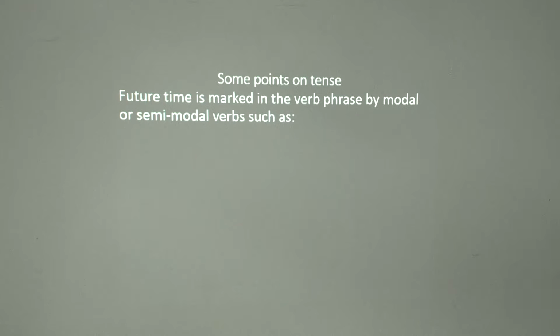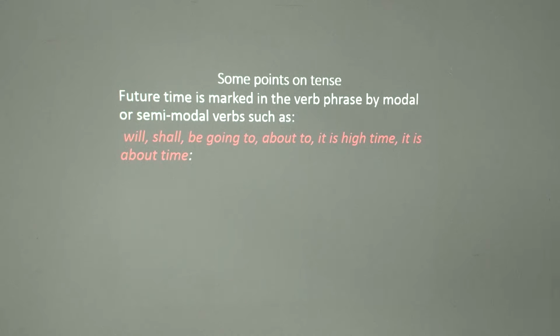We're also saying the future time is marked in the verb phrase by modal or semi-modal verbs such as the following: will, shall, be going to, about to, it is high time, it is about time. Now let me explain what this means. What we are saying is that future time is a reality. A situation that is yet to happen is a reality in human life.